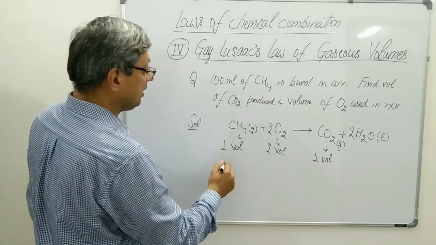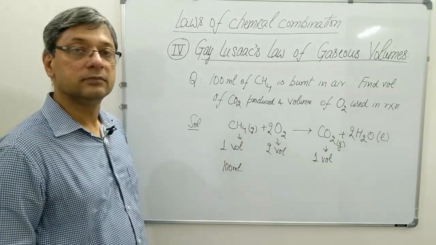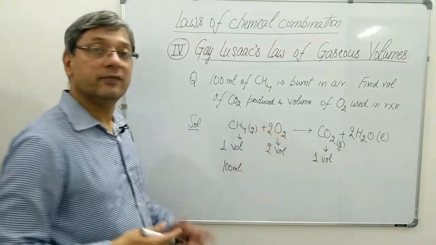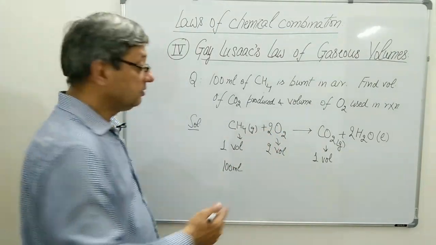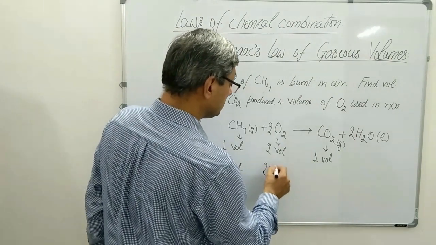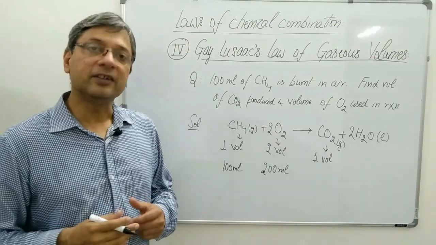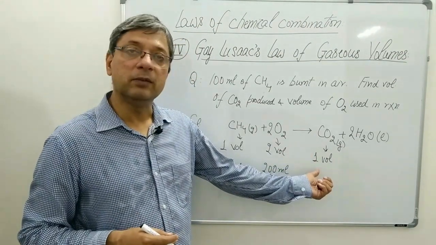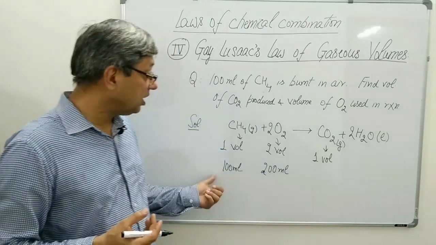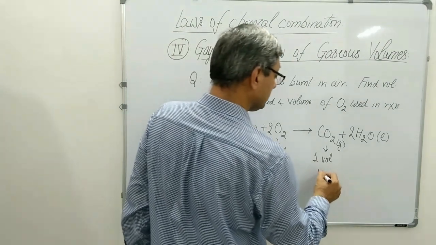We have got 100 ml of methane. Then how much oxygen will be required? 100 into 2 times. So 200 ml of oxygen will be used. And how much carbon dioxide will it produce? 1 volume of methane produces 1 volume of carbon dioxide. So 100 ml will produce 100 ml of carbon dioxide.